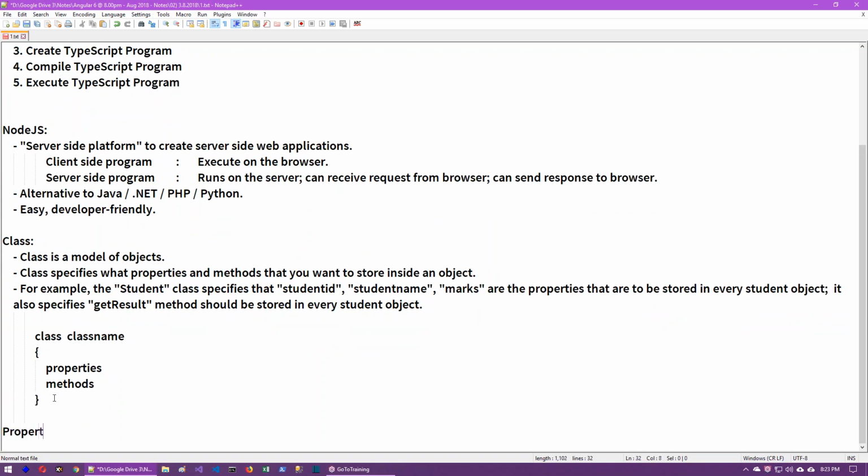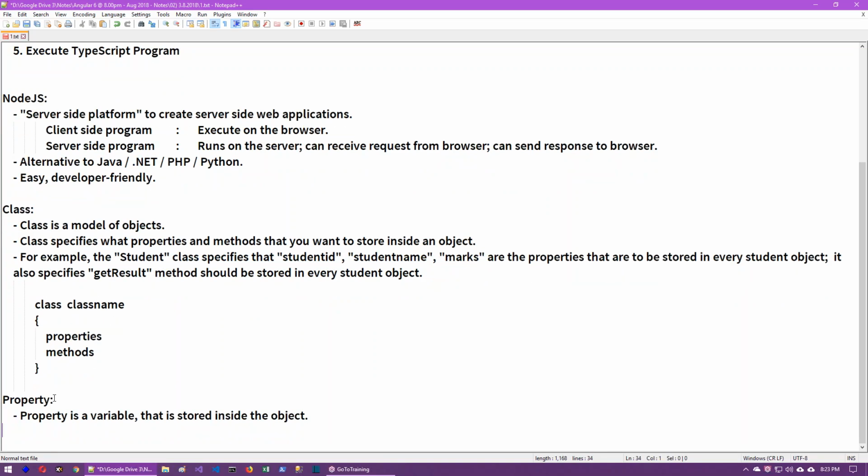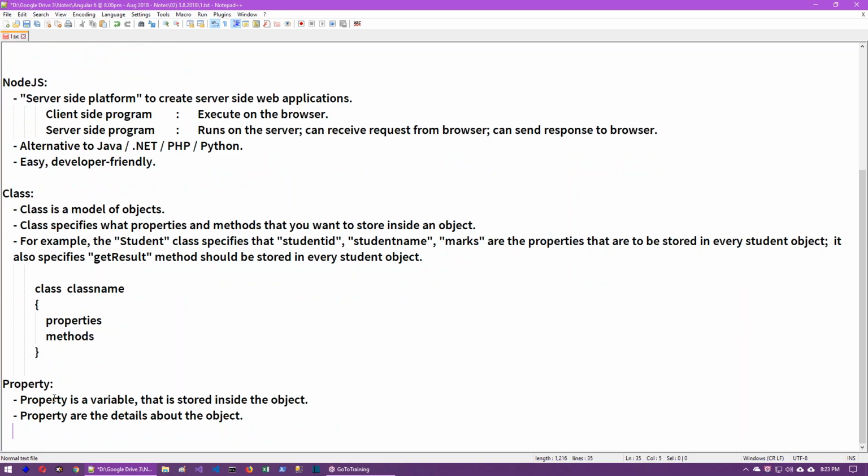So what is a property? A property is a variable that is stored inside the object. Properties are the details about the object. For example, if you are an object, your details, your name, your email, your phone number, your date of birth, these are your details, nothing but your properties.